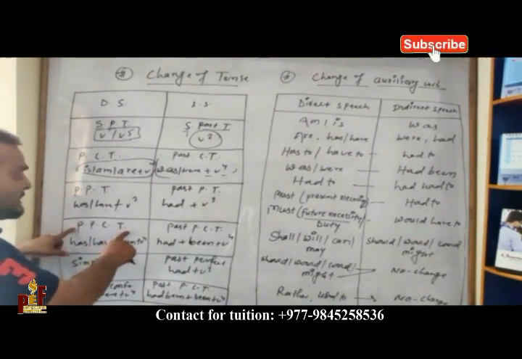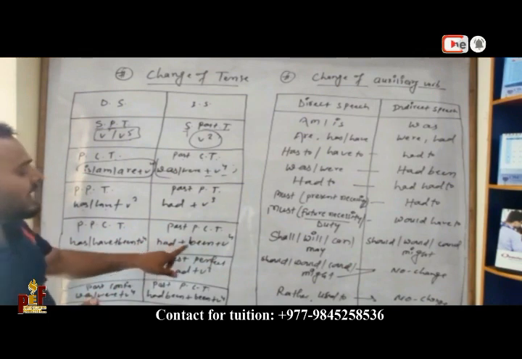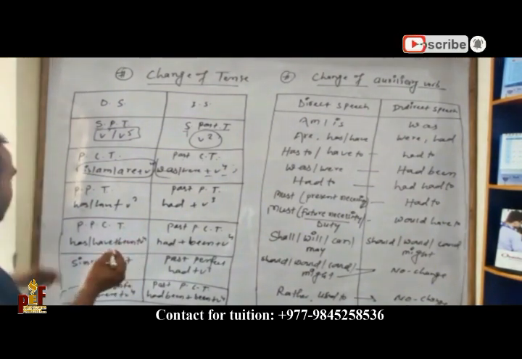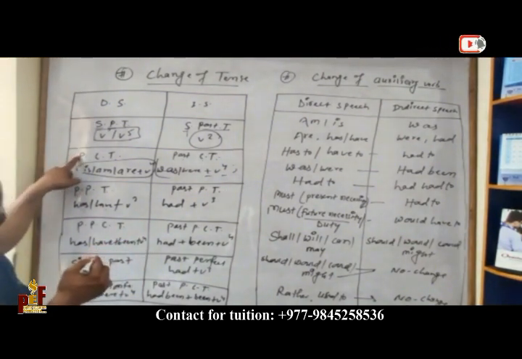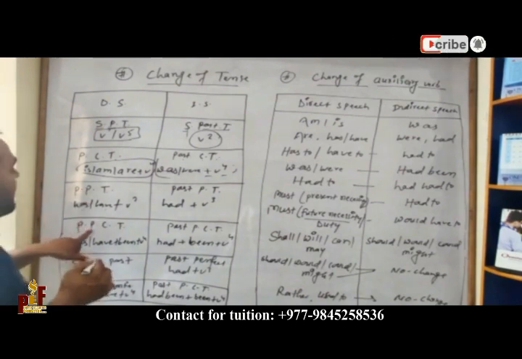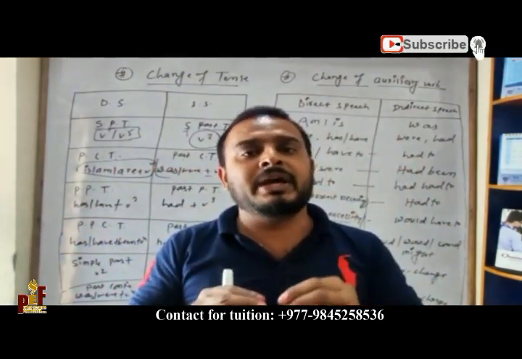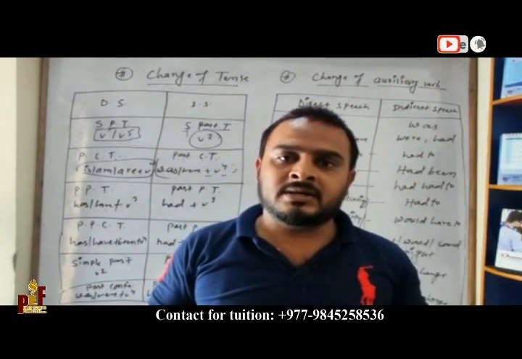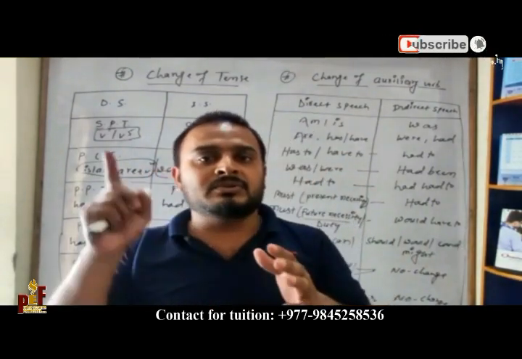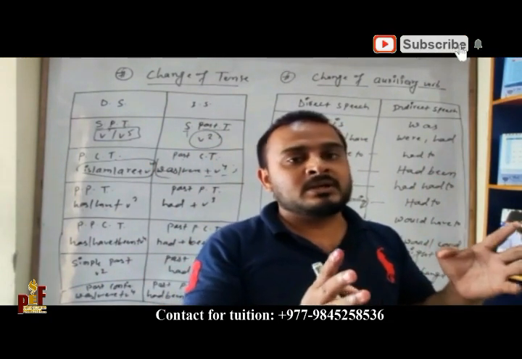Present perfect continuous tense changes into past perfect continuous tense: has, have plus been plus verb 4 changes into had plus been plus verb 4. Now we just have to see here: all four tenses of present change into all four past. Simple present changes into simple past, present continuous into past continuous, present perfect into past perfect, present perfect continuous into past perfect continuous.